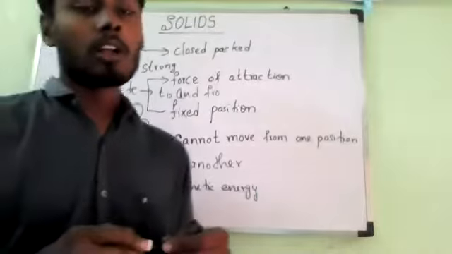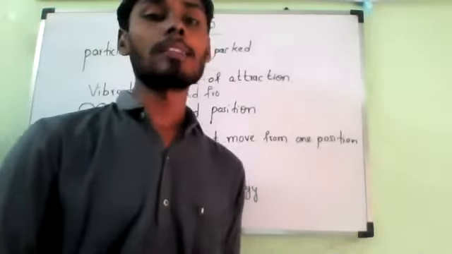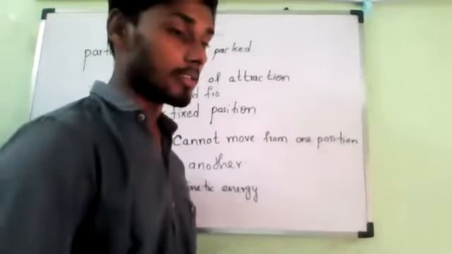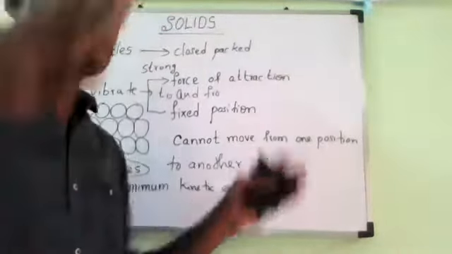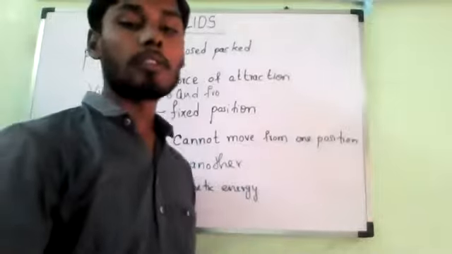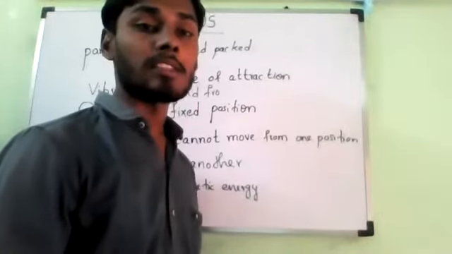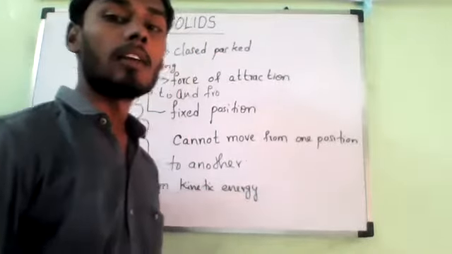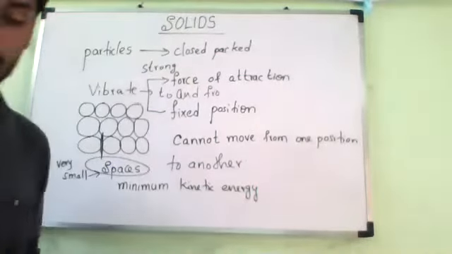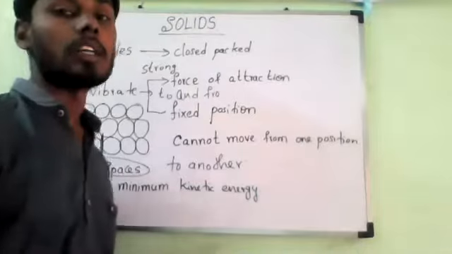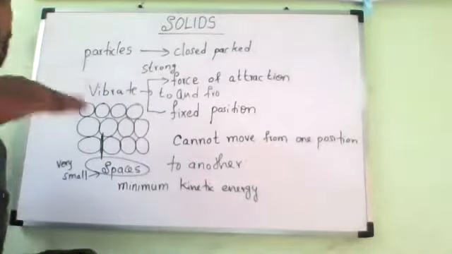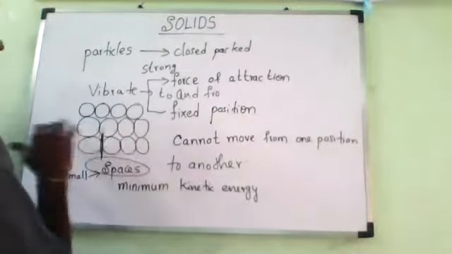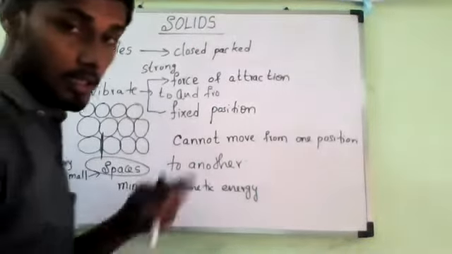Due to this, solids have the most orderly arrangement of particles. They have a fixed shape because they have fewer spaces between them, and they are very closely packed. That is why we can say solids have the most orderly arrangement of particles, meaning particles are arranged in a particular order in solids.